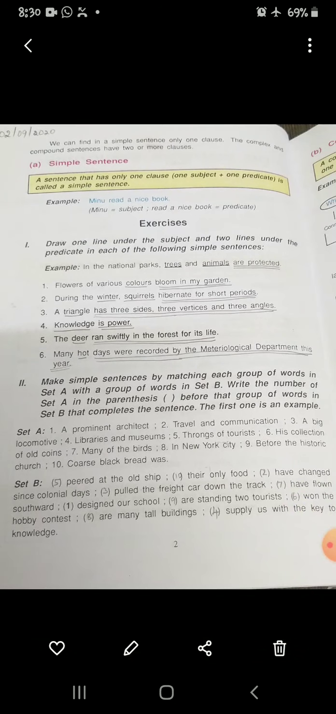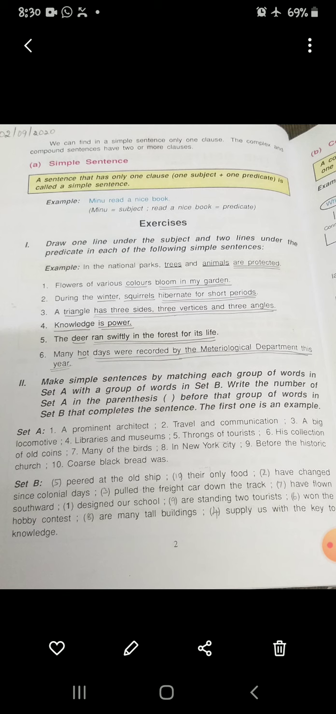So one has been done for us. A prominent architect designed our school. This is one done for us. A prominent architect is in set A and here you can see designed our school is in set B. Okay, now you can see here: travel and communication have changed since colonial days. A big locomotive and 3 is he pulled the freight car down the track.